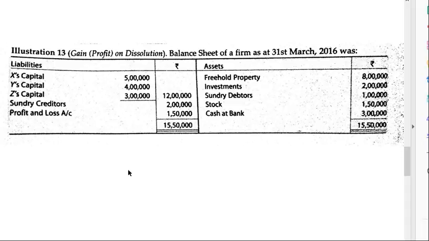Now, first of all, we have to prepare realization account. What is the first step of realization account? Transfer all the assets to realization account subject to conditions. So we will transfer all the assets. We will not see what is further given in the question.